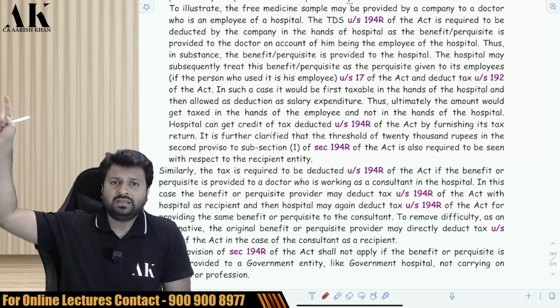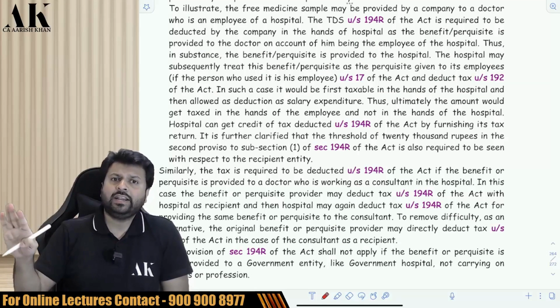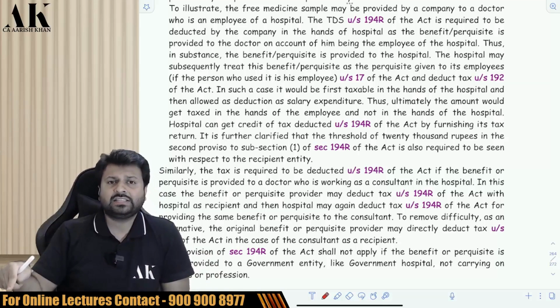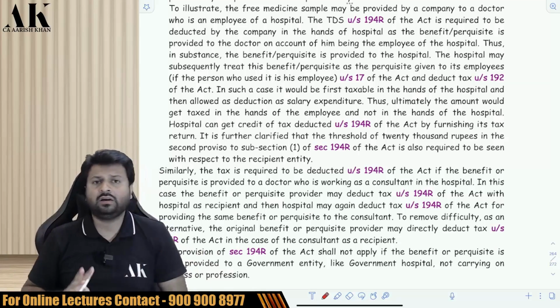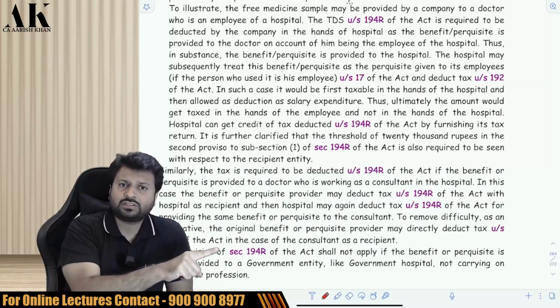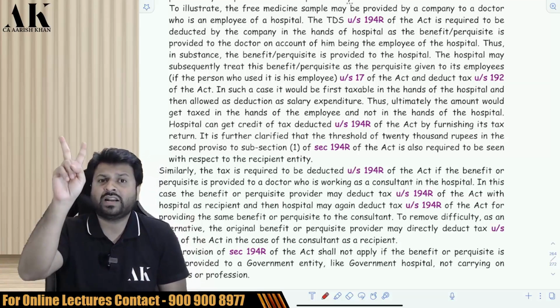Now there is a hospital, there is a doctor. Now the doctor is not an employee, he is a consultant. He is an independent professional, and there is a hospital. There is a pharma company, there is a doctor who is independent, and there is a hospital. Now the government has given two options. First, the pharma company will deduct TDS of the hospital, and then the hospital will deduct TDS of the consultant. Both of them will deduct TDS under 194R now.